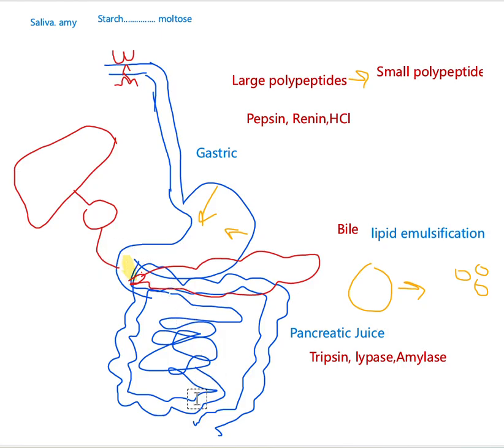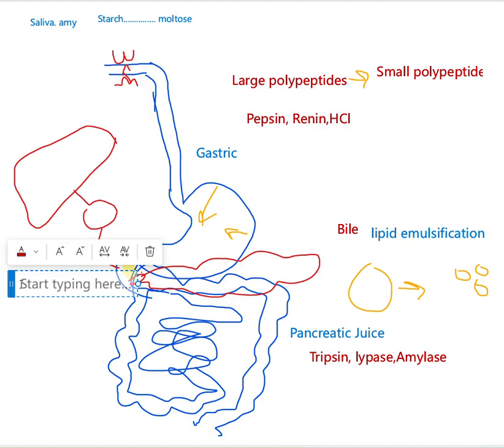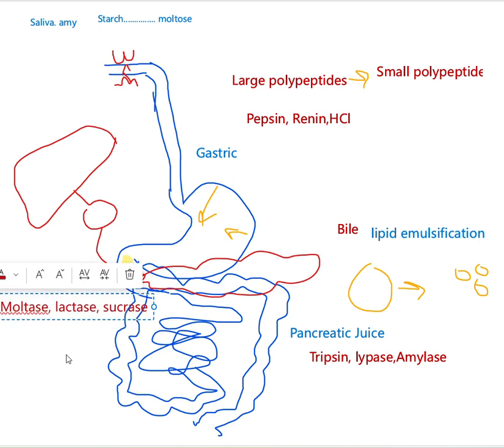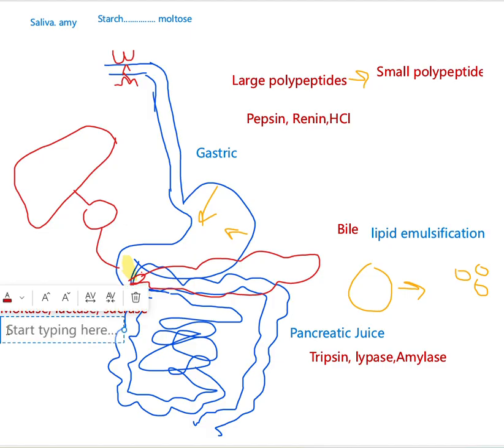And then what happened? This food comes to the small intestine. The small intestine also secretes a special kind of juice, and that is called the intestinal juice. This contains maltase, lactase, sucrase, and other than that, peptidase.